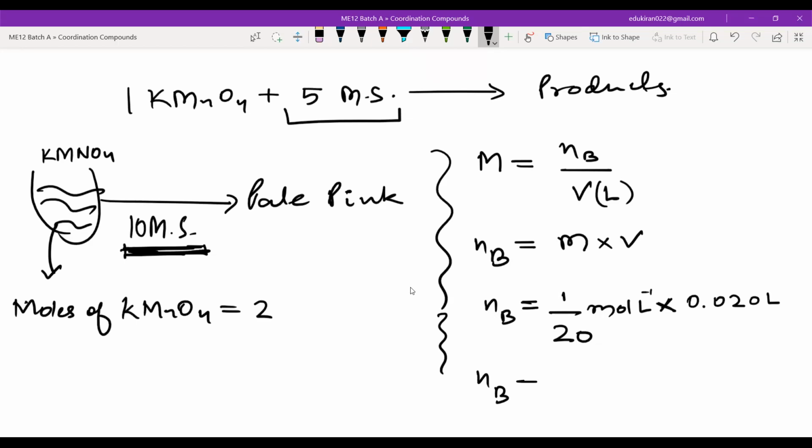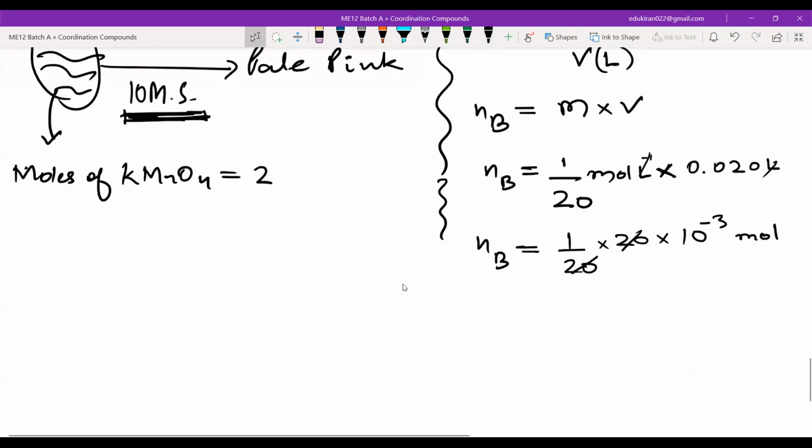The number of moles of Mohr's salt used is equal to 1 by 20, and liters and liters will cancel each other out, into 20 into 10 to the power minus 3 moles. So it comes in millimoles. This is equal to 10 to the power minus 3 moles.